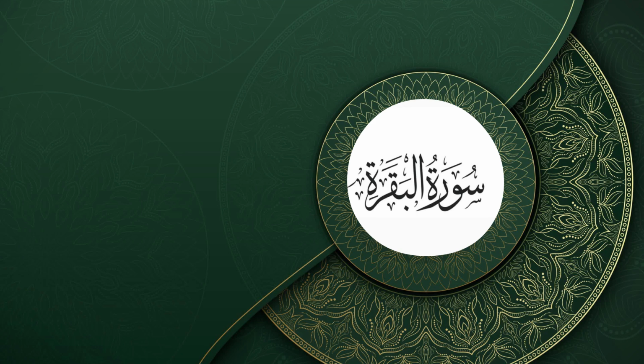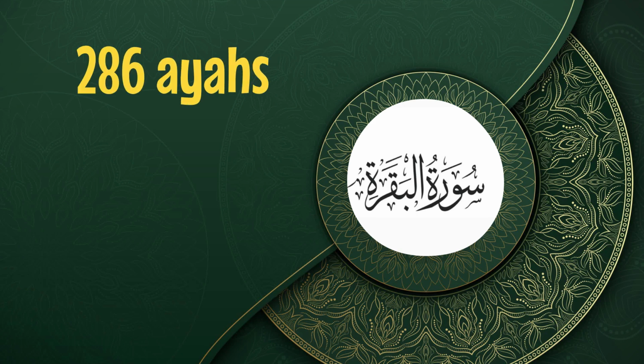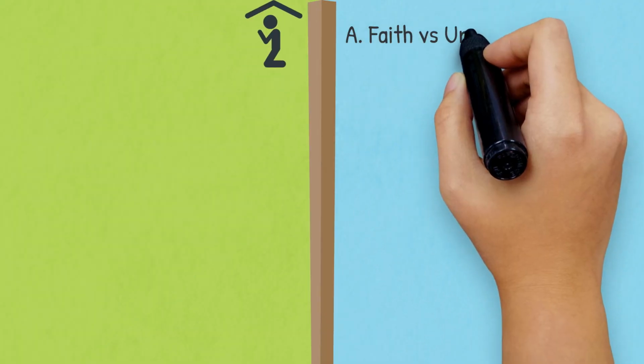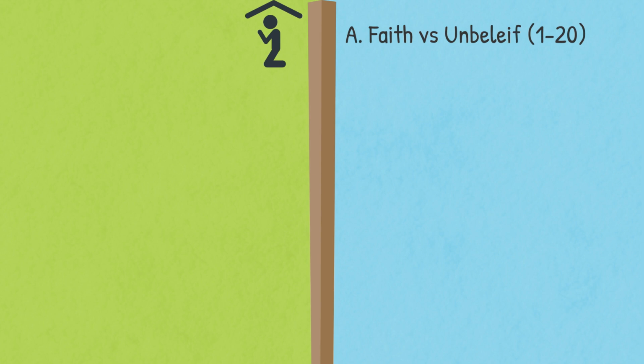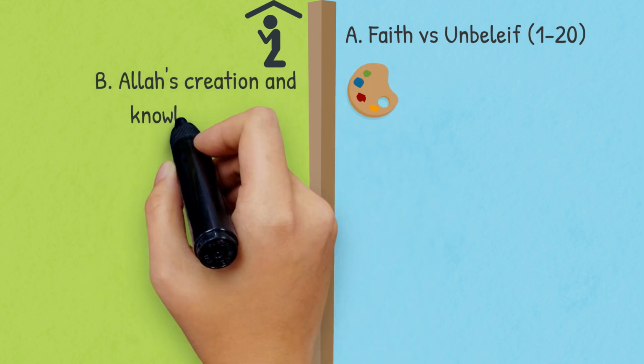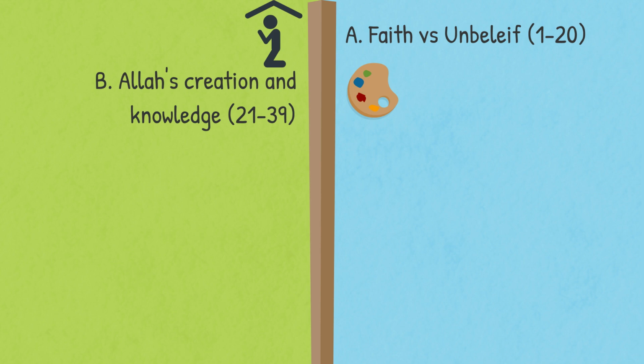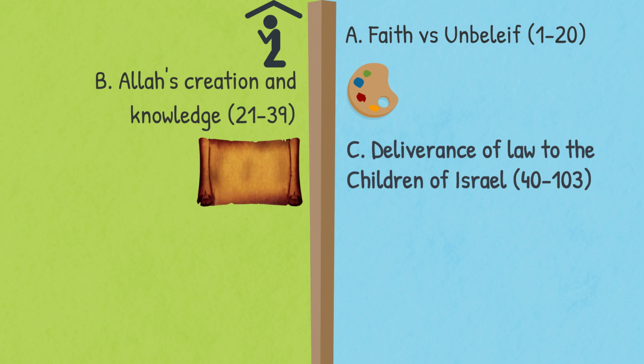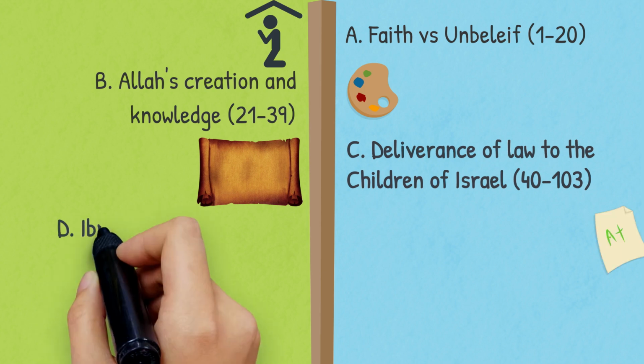Surah Al Baqarah consists of 286 ayahs. It can be divided into 9 main sections, based on theme or topic. A. Faith versus unbelief, ayah 1 to 20. B. Allah's creation and knowledge, 21 to 39. C. Deliverance of law to children of Israel, 40 to 103.